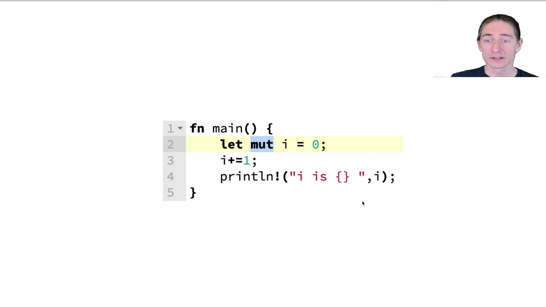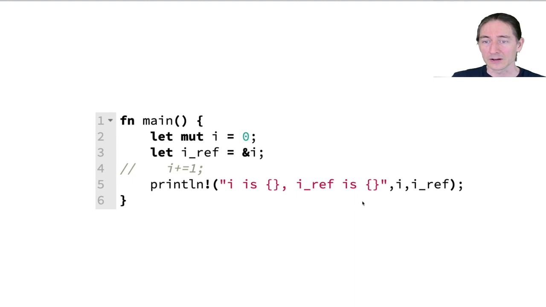Right, let's move on a little bit. Here I'm taking a reference of i. You can think of the reference as simply a pointer to i from a C perspective. For now, I removed the i plus 1. We're not changing i anymore. And we're printing out the value of i and i ref here. Here's another interesting feature of Rust. I have a reference to i, and I can treat that under some circumstances as the variable itself. I don't need to dereference this. It automatically does that.